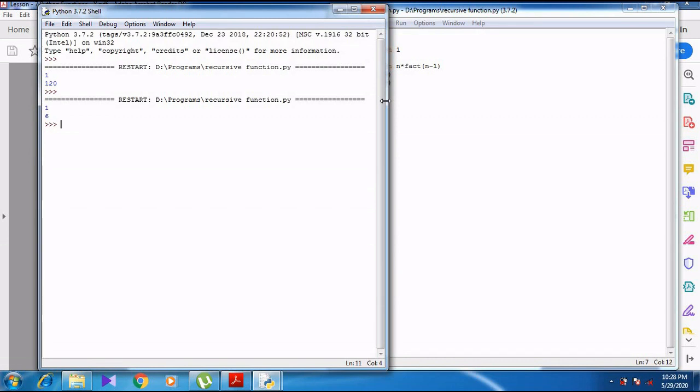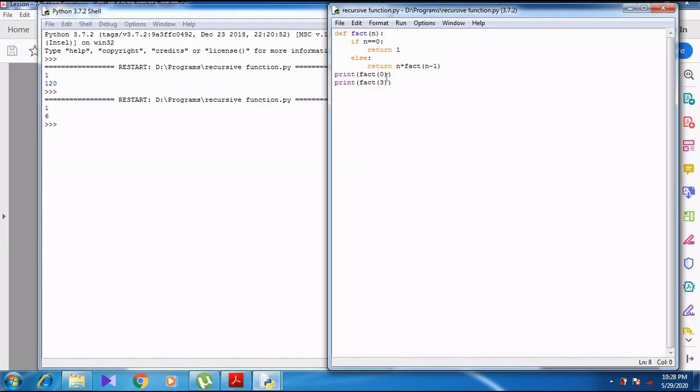We can go for another value also. Instead of 3, I can give 6. So what is the factorial of 6? 6 into 5, 30. 30 into 4, 120. 120 into 3, 360. 360 into 2, 720. Right? Can you understand, students?